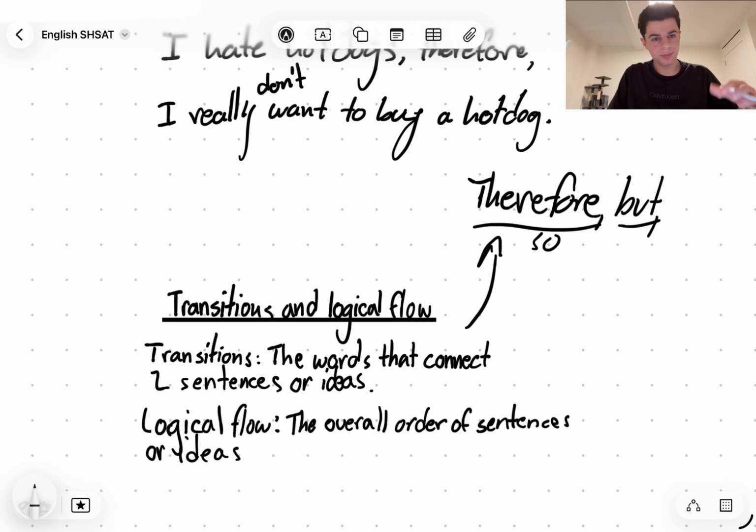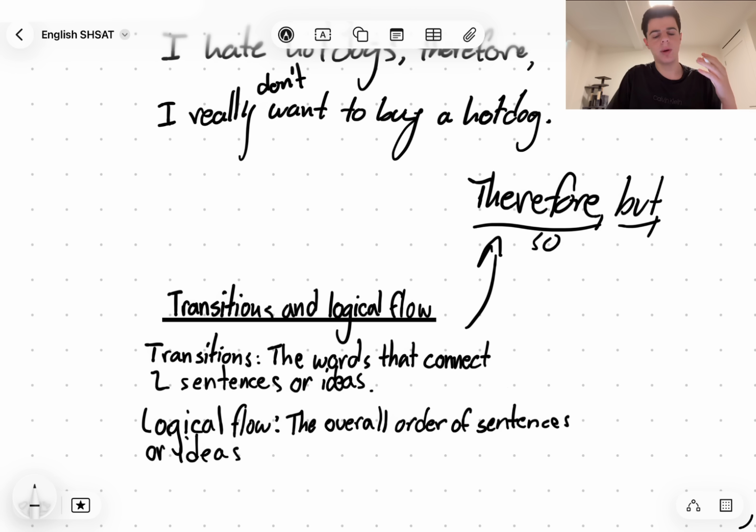Okay, the next thing is logical flow, and that is kind of zooming out, because transitions are looking at words and how two sentences combine, but logical flow is the overall structure of the passage. So when we write essays, we're always told to write with an introduction, two body paragraphs, and then end with a conclusion, right? It's basically the organization of the passage.